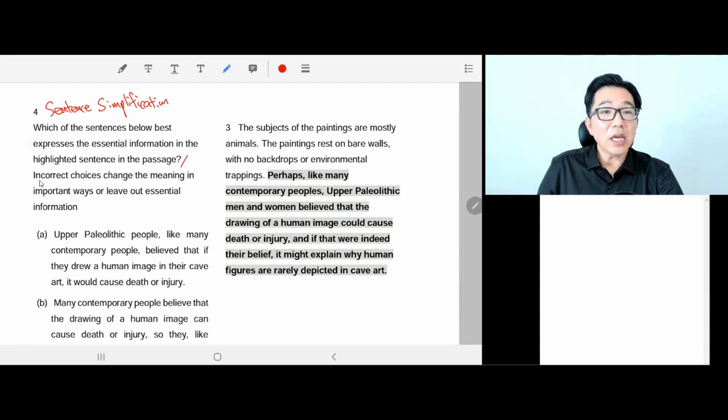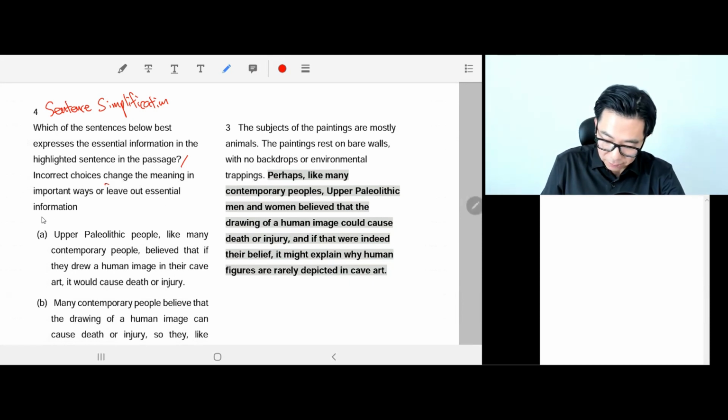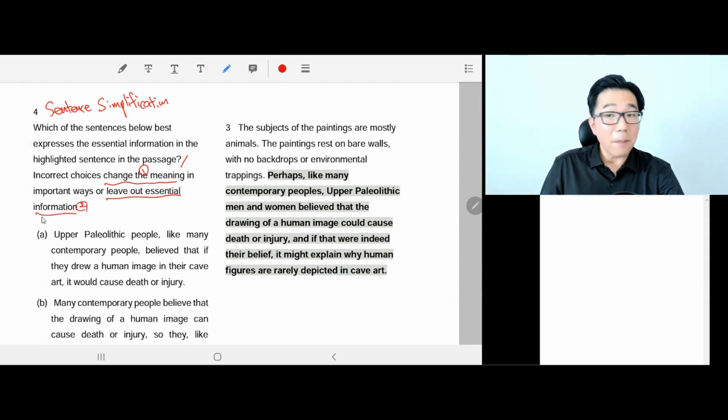All right, let's read on. Incorrect choices can change the meaning in important ways or leave out essential information. So if the meaning of the sentence has changed, or if they leave out some important information, then it will be the wrong answer, right? So let's read this highlighted sentence first.